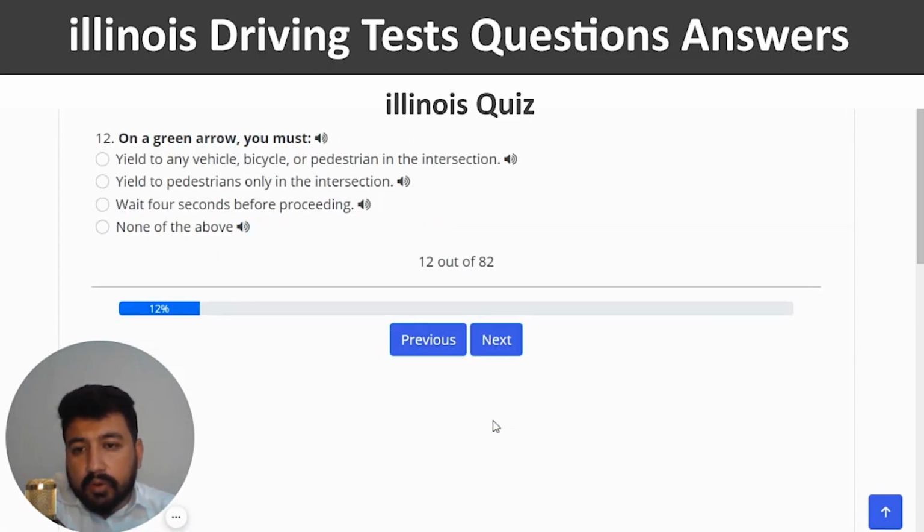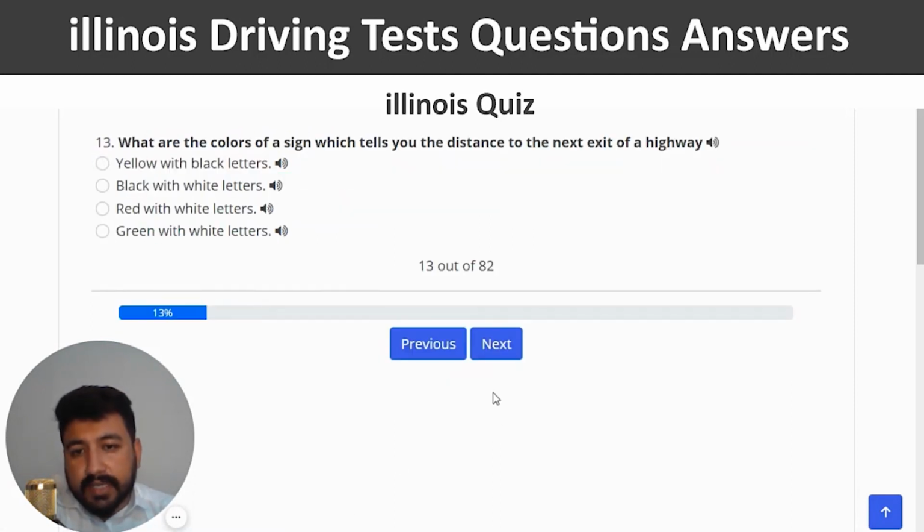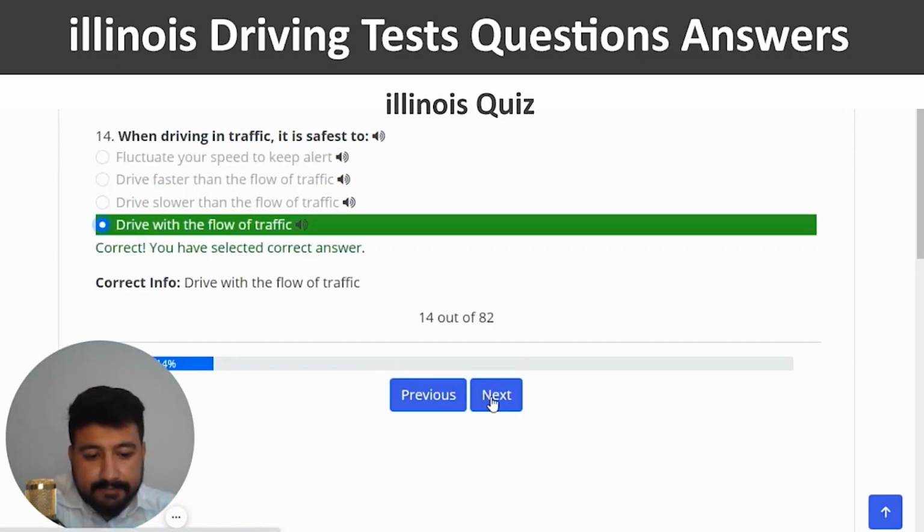On a green arrow, you must... The right answer is yield to any vehicle, bicycle, or pedestrian in the intersection. So first option. Correct. And next. What are the colors of a sign which tells you the distance to the next exit of a highway? So the right answer of the 13th question is green with white letters. So fourth option. Correct. And next. When driving in traffic, it is safest to drive with the flow of traffic, which is the last one. Next.